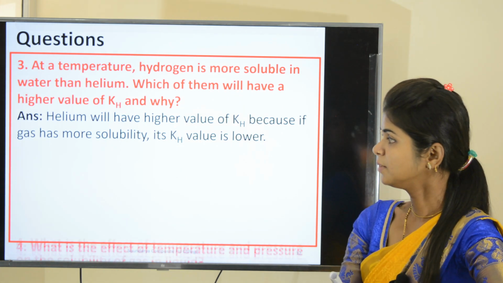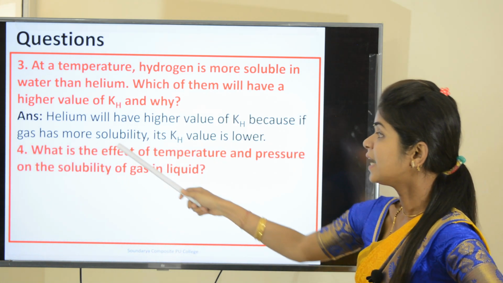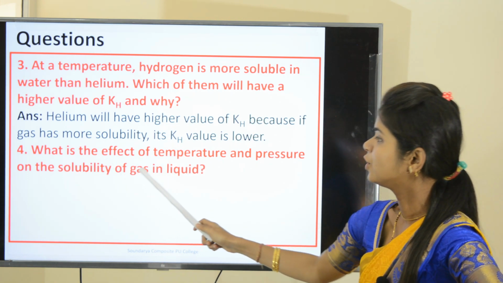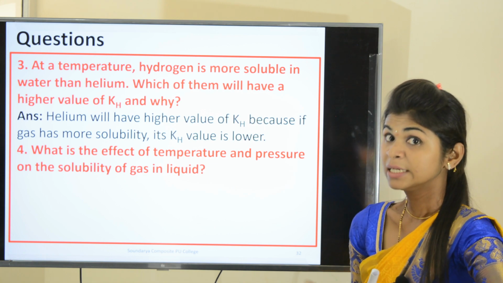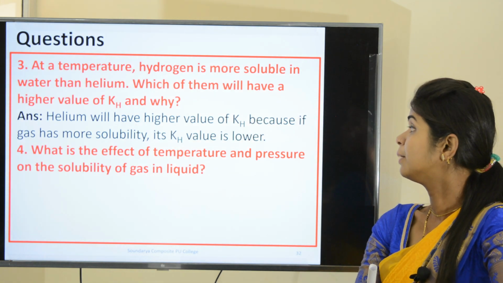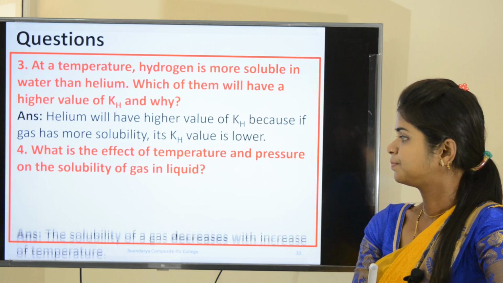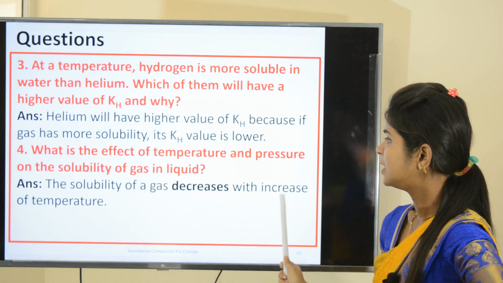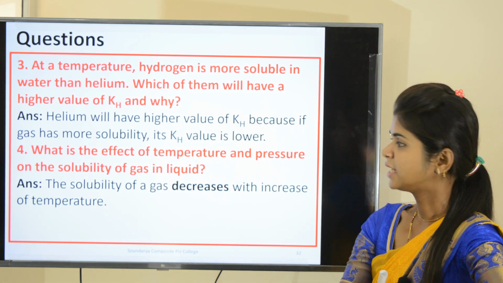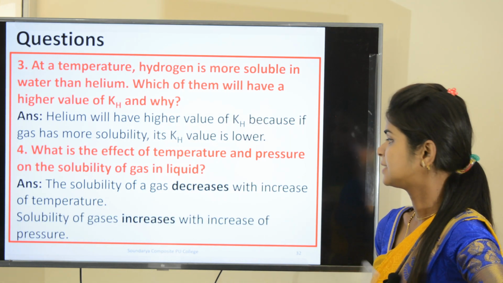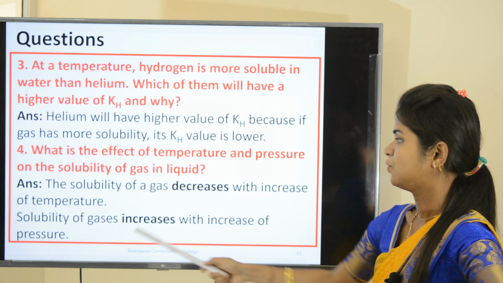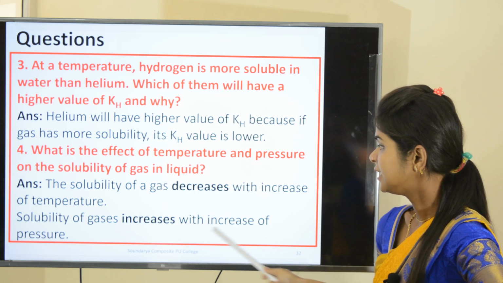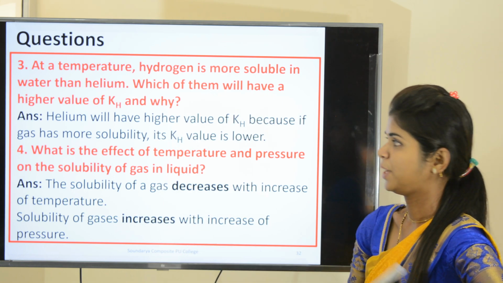Okay. Next, what is the effect of temperature and pressure on the solubility of a gas in liquid? We have to study the effect of temperature and pressure on the gas. So, the solubility of a gas decreases with increase of temperature, and the solubility of gases increases with the increase of pressure. There is an inverse relation with temperature and a direct relation with pressure.